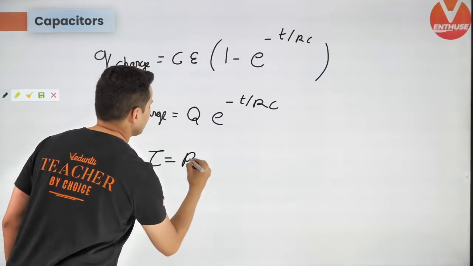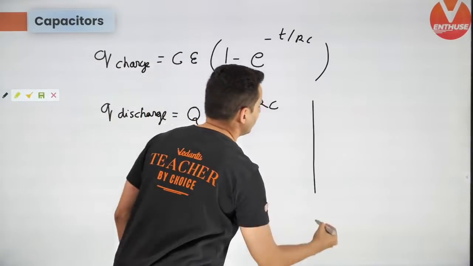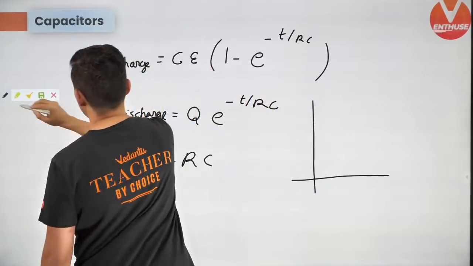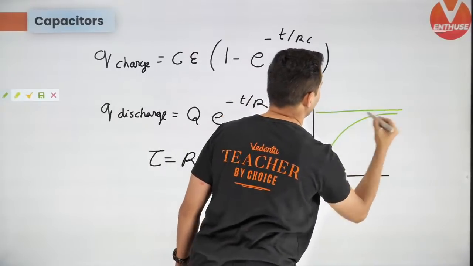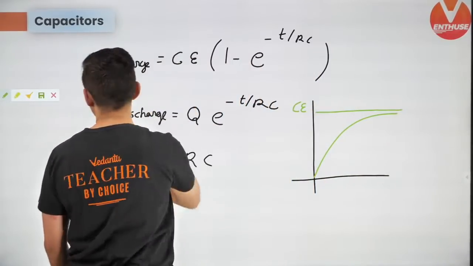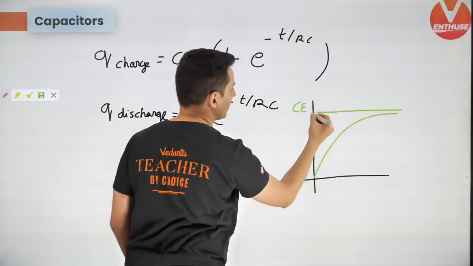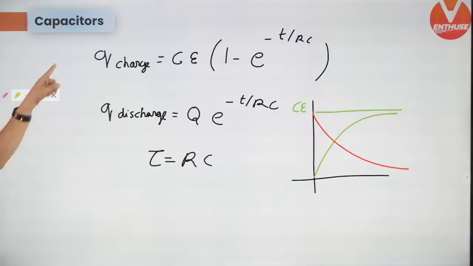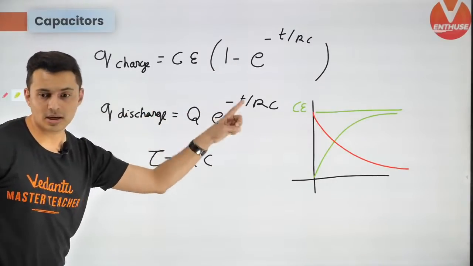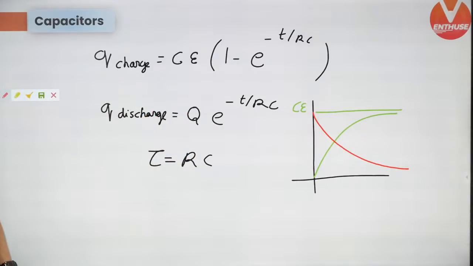Time constant is RC, and you should know those graphs for charging and discharging. For charging, the final charge is C E over here, and for discharging, it starts like this and goes like that. You should know these graphs as well as the time constant and all these formulas.